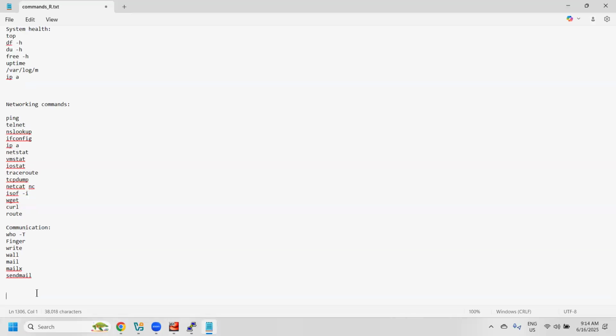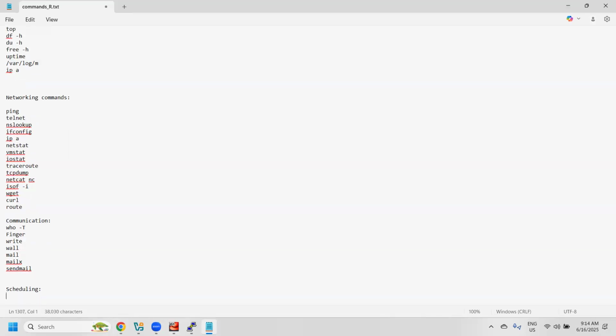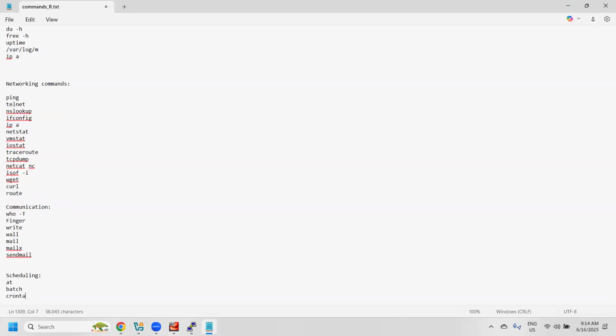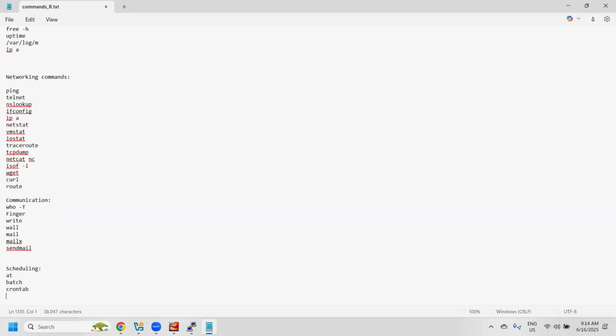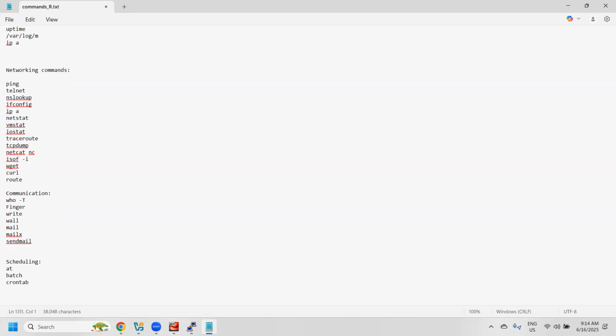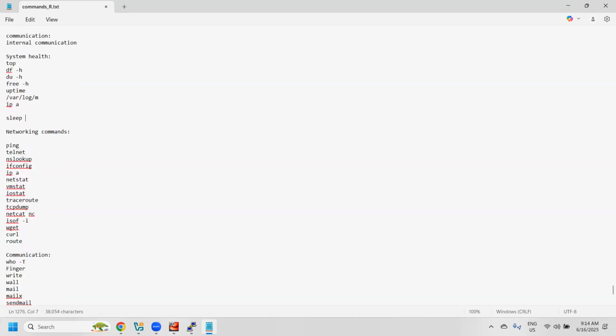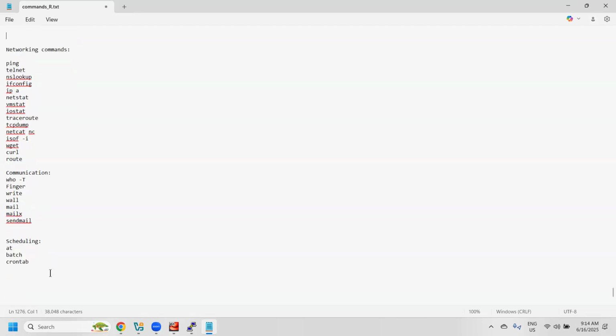Along with communication, we also have scheduling commands, which are at, batch, and crontab. These are the commands we have. And we are also going to discuss one more command, the sleep command, which I didn't cover yet. Some other commands we are going to discuss are sleep.